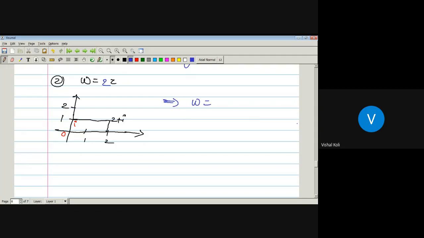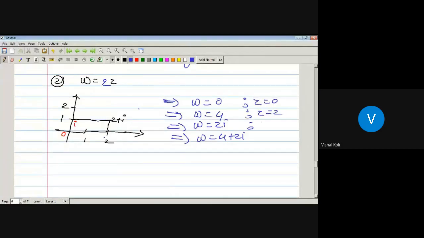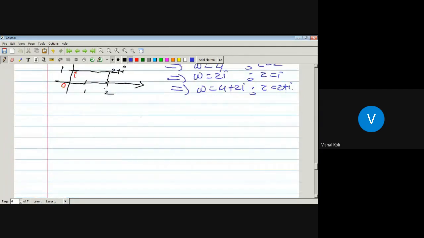If z equal to 0, then w is also 0. When z is equal to 2, then 2 into 2, 4. When z is equal to i, then w equal to 2i, and whenever z is equal to 2 plus i, then it is 4 plus 2i, 2 into 2, 4 plus 2i. Here z equal to 0, z equal to 2, z equal to i, and here z equal to 2 plus i. Now just draw a corresponding diagram.